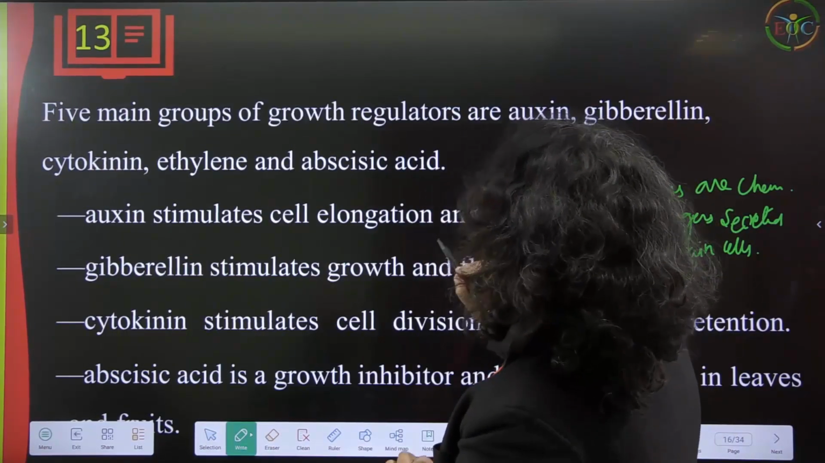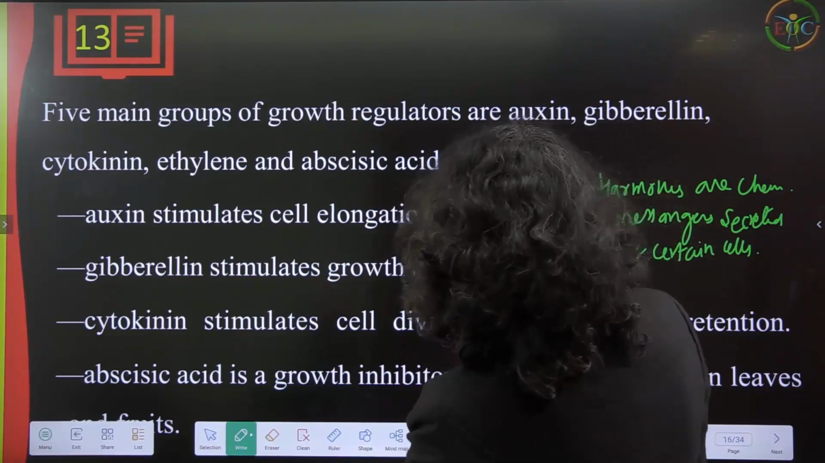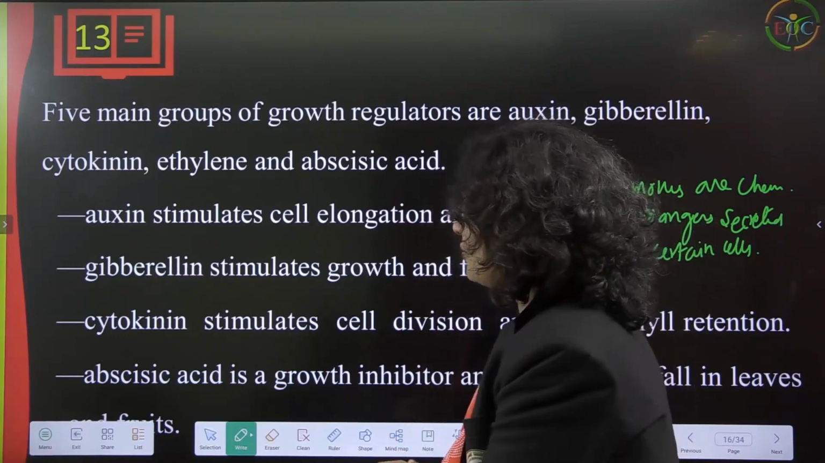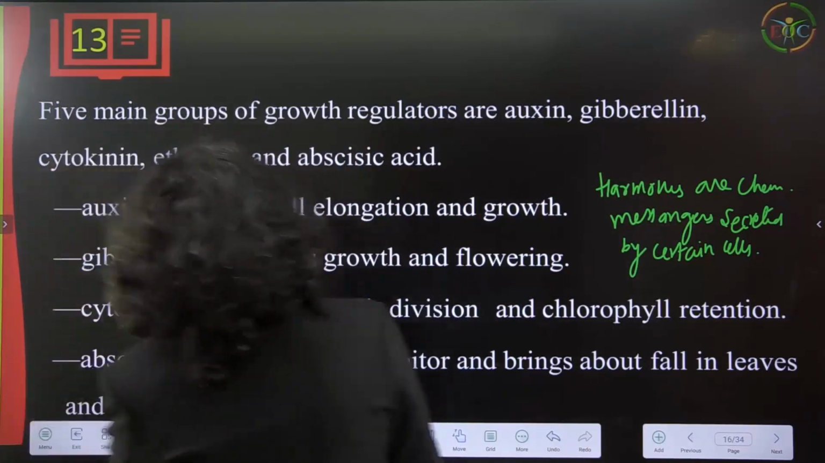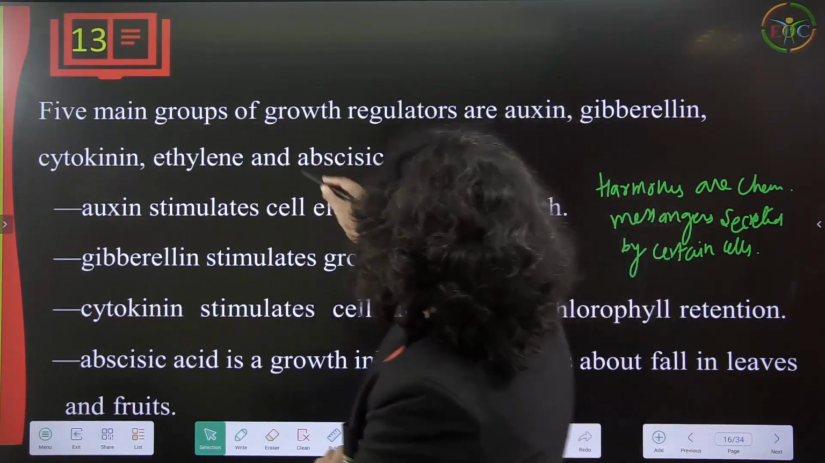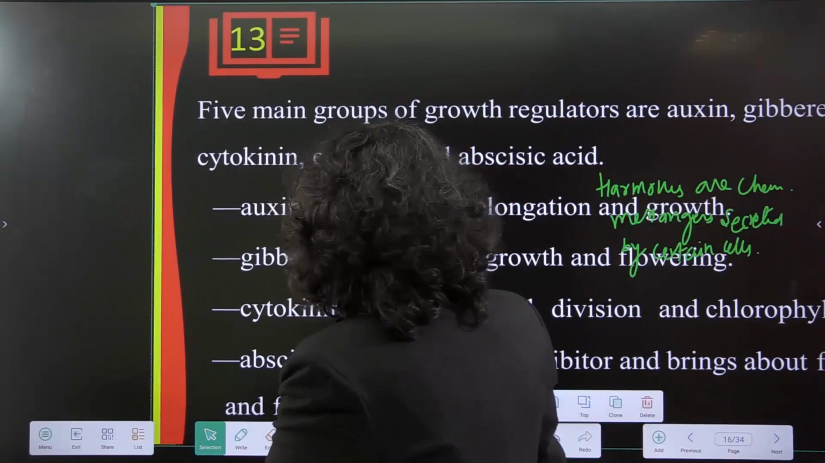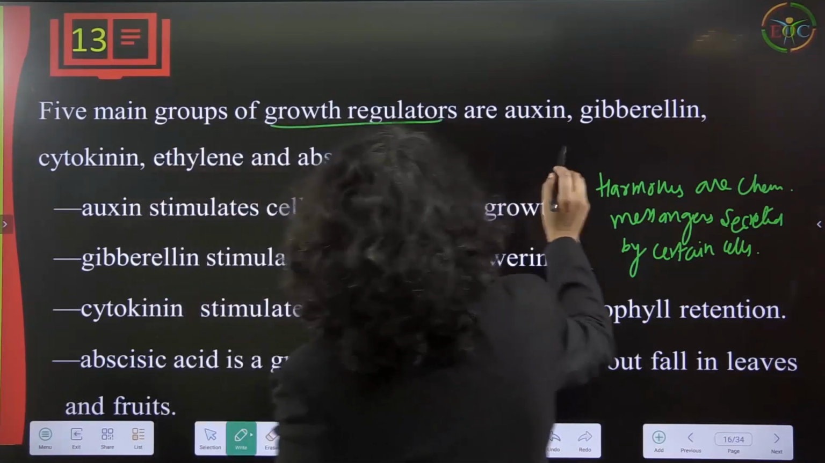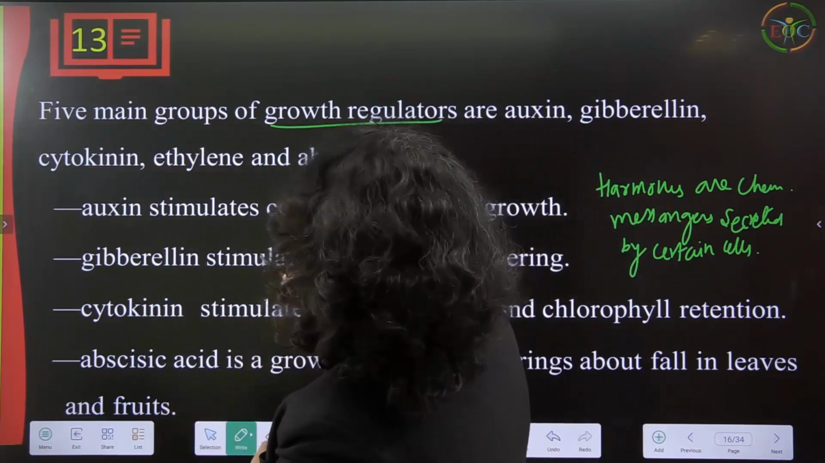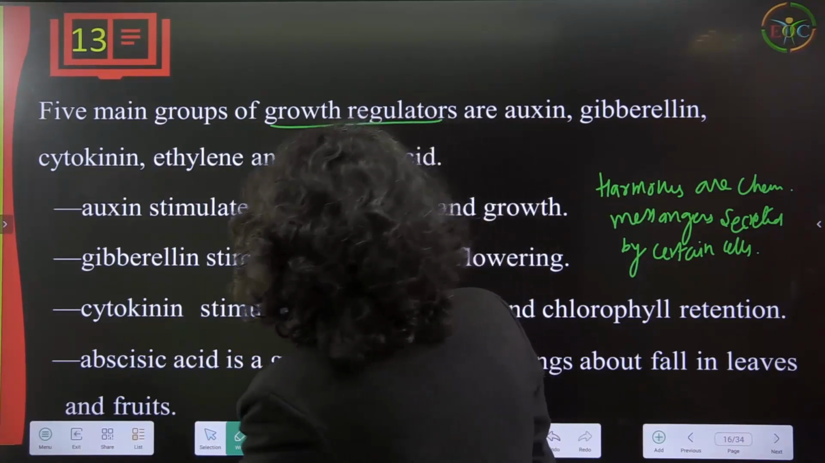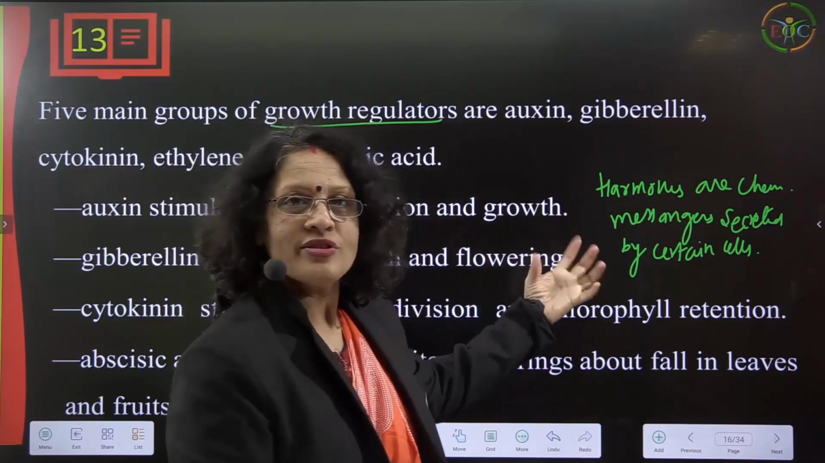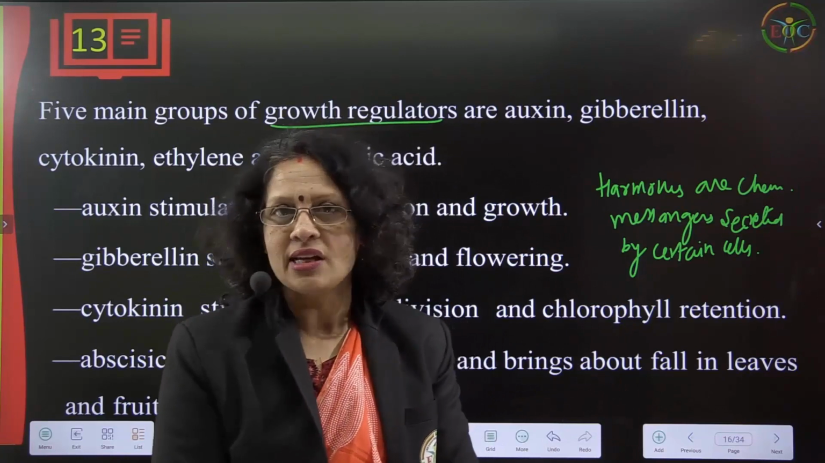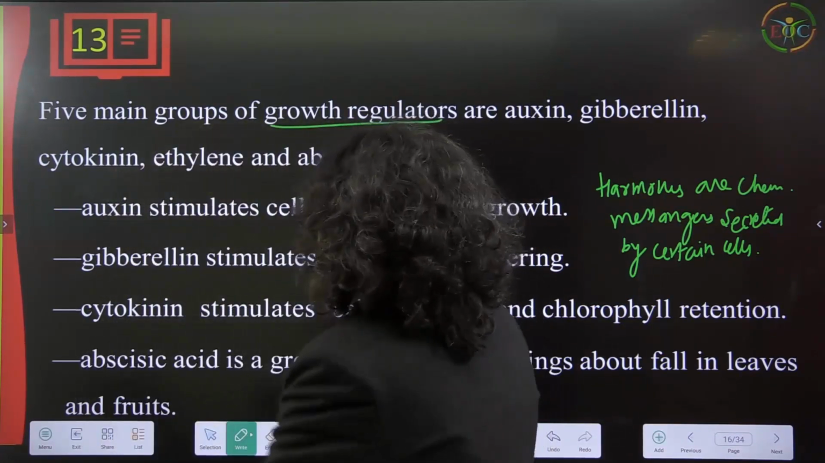Now the 5 main groups of growth regulators are auxin, gibberellin, cytokinin, ethylene, and abscisic acid, okay. These are called growth regulators. Now we can talk about the hormones. What is the role of hormones? Hormones are chemical messengers which are secreted by certain cells, and they help as chemical messengers.